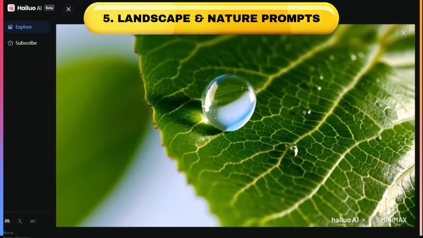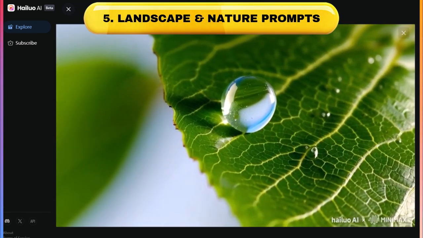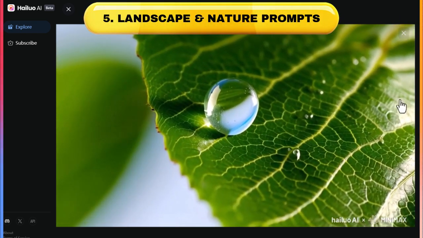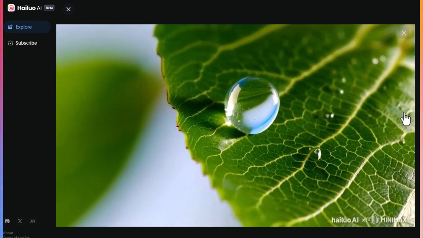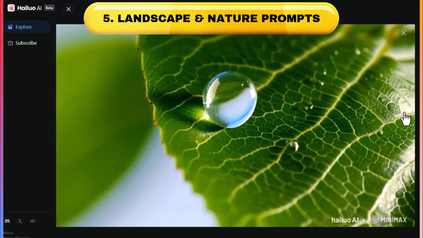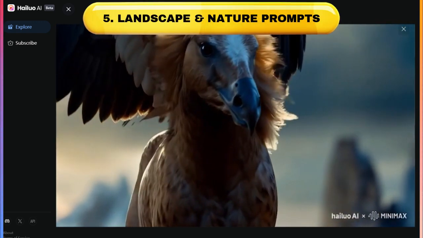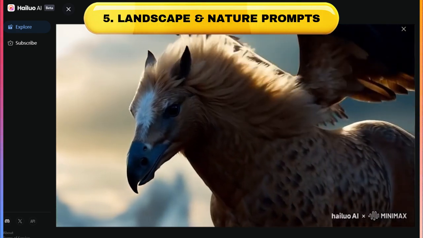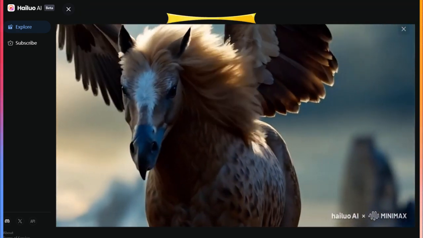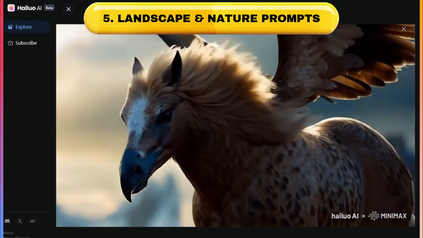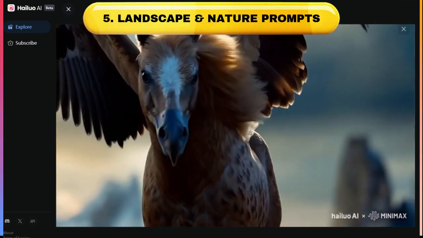You can do some really beautiful macro shots as well, like this one of a water droplet on a leaf, which looks incredibly detailed. If you add in macro cinematography into your prompt as well, you can also have fun with the animal prompts. Like this one is a hybrid of a horse and a hawk, and it looks incredible. It's got that really nice flowing motion to the mane of the horse. Nice slow-mo cinematic look to it.